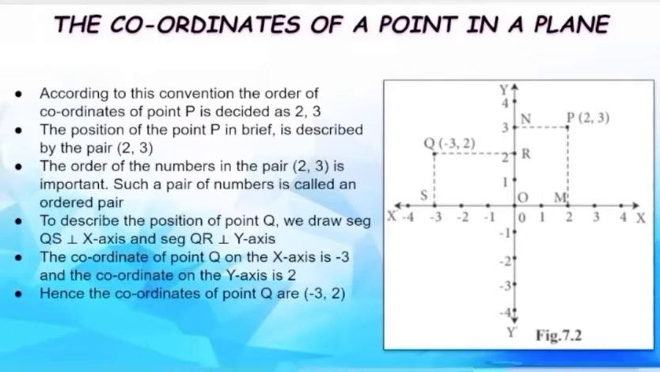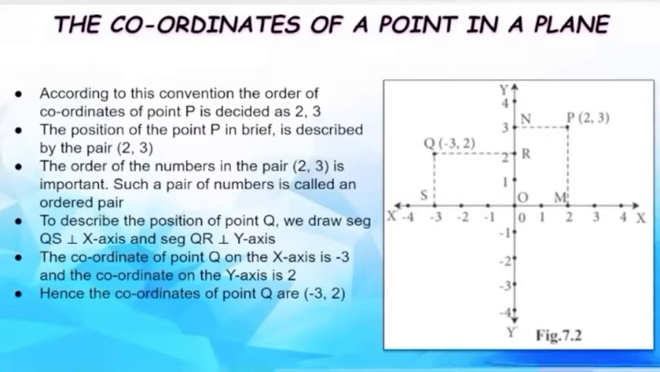The order of numbers in the pair 2, 3 is important. That is, the convention here is important. Such a pair of numbers is called an ordered pair. So if you write 3, 2, it will not be considered as the same ordered pair since it does not follow the convention.